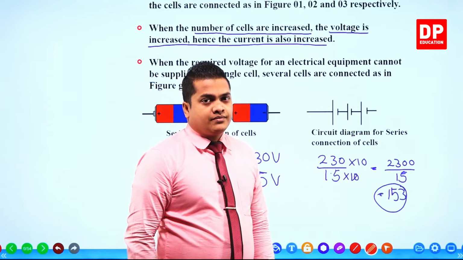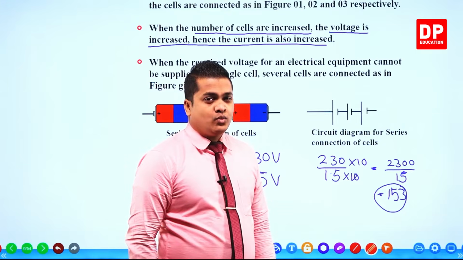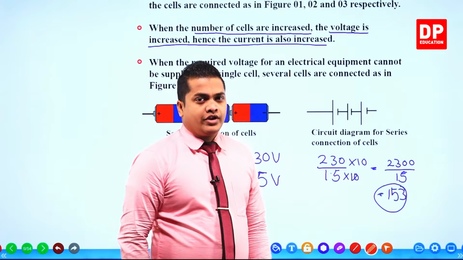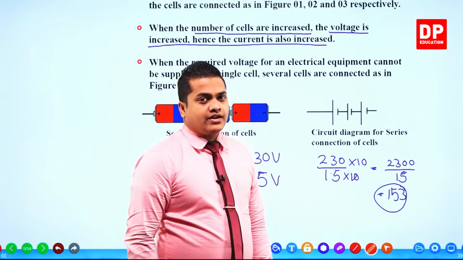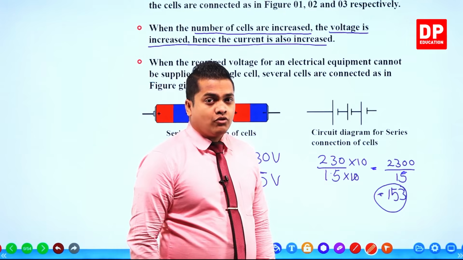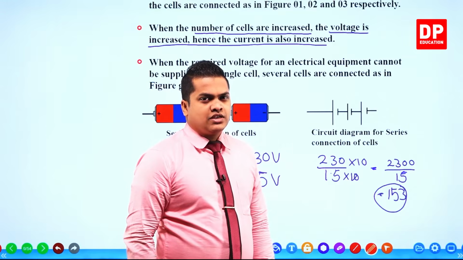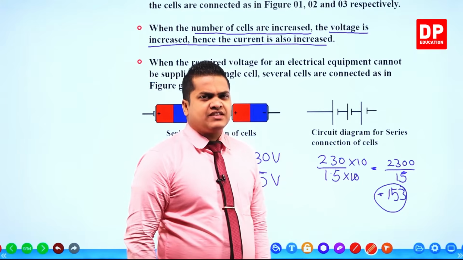So my dear children, that current is very lethal to us. It can be dangerous. Even people may die if they get an electric shock from household electric circuits. That's what the potential difference can do.